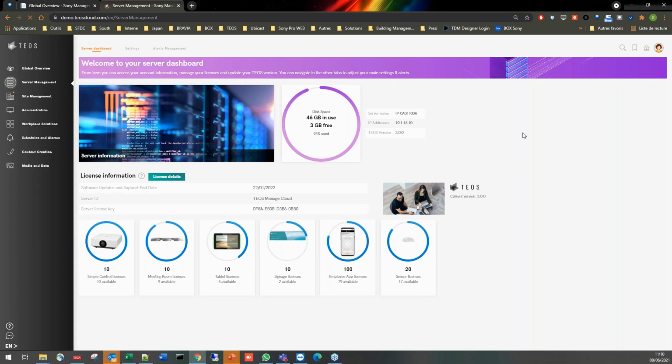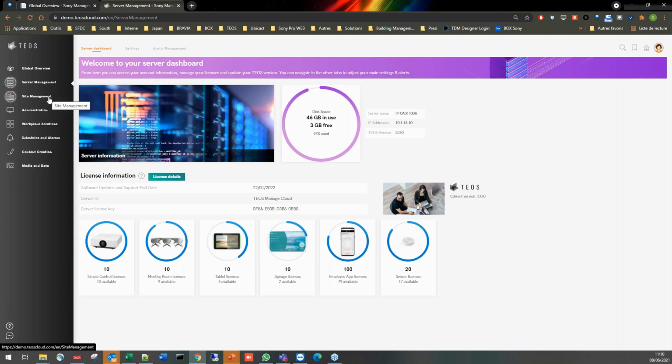Here, from this cloud version, the licenses are directly pushed from our solution. You can also choose by yourself as an end user, as a customer using the platform, whether to update your platform or not.